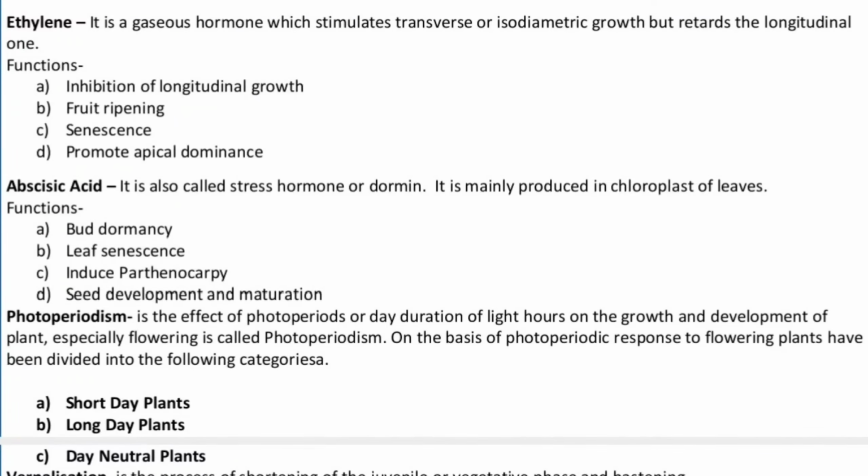Now, a short topic called photoperiodism. It is the effect of the duration of light hours on the growth and development of the plant, especially flowering. The amount of light required by the plant for flowering is called photoperiodism. On the basis of the photoperiodic response, flowering plants have been divided into the following criteria: SDP, LDP, and DNP.